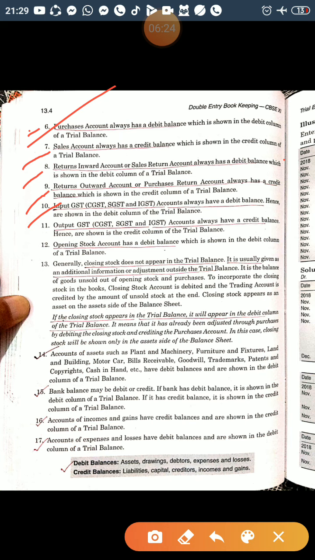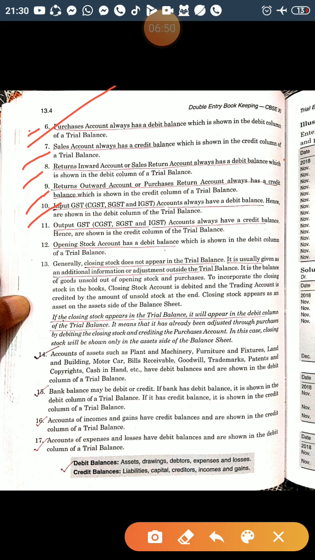Opening stock is a current asset. It shows a debit balance and it will be shown in the debit column of the trial balance. Closing stock generally does not appear in the trial balance because it is usually given as additional information or adjustment outside the trial balance.